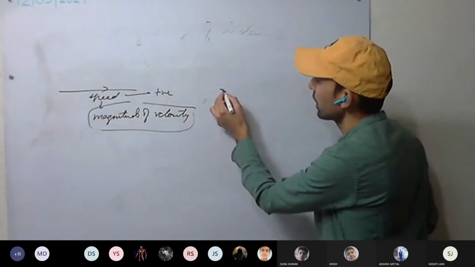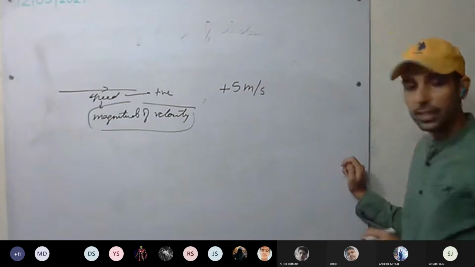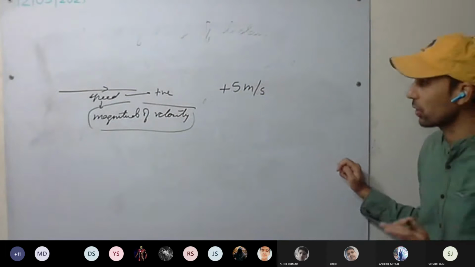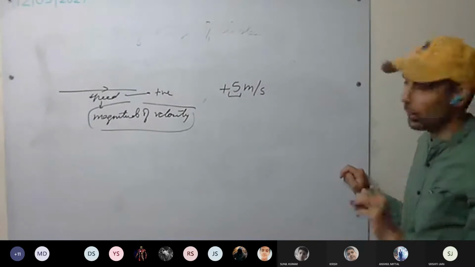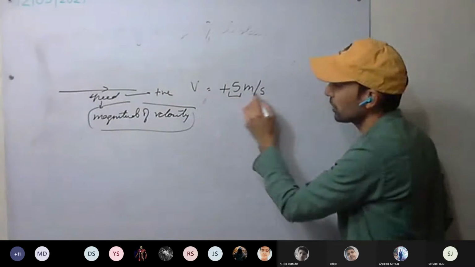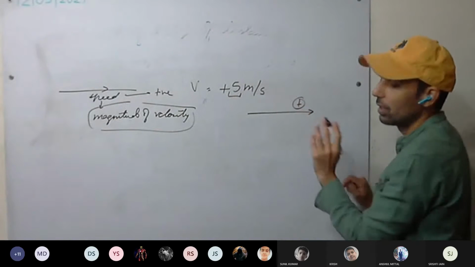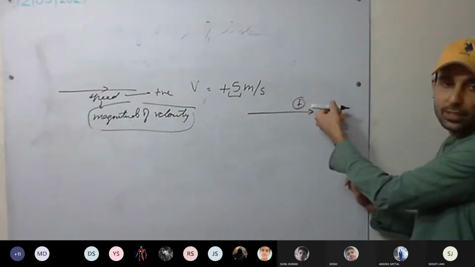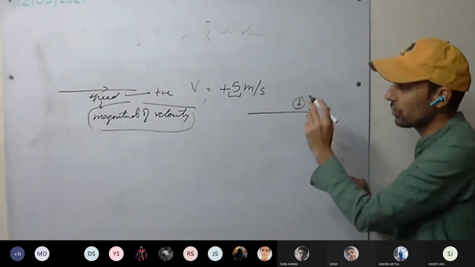For example, plus 5 meter per second. It's a velocity. Here magnitude is how much? 5. Magnitude is always positive. So if velocity is plus 5 meter per second, it means if we are taking this direction as positive, the body is moving in this direction with a velocity of 5 meter per second. This is clear. Direction specified.